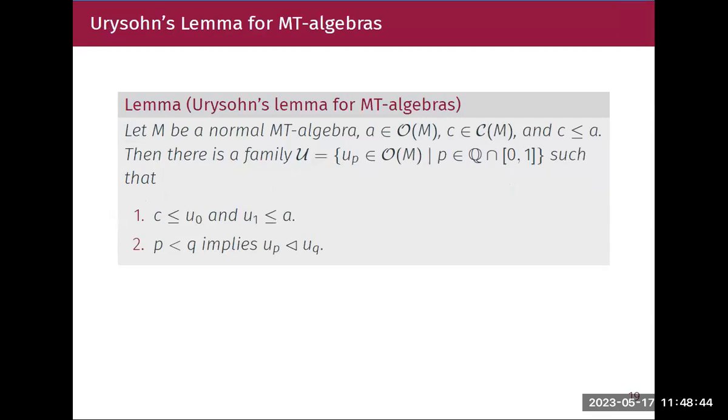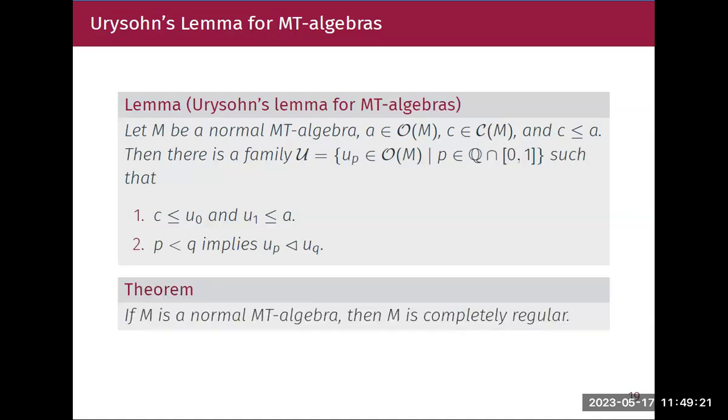And a normal space usually implies completely regular. We wanted to prove something very similar here also. So we used Urysohn's lemma, which we find in topological spaces, with a very similar one for empty algebras. If you have a normal empty algebra and a closed element C below an open element A, there exists a family of open elements U_P such that C is below U0 and U1 is below A, and P less than Q implies U_P is well inside U_Q. The moment we prove this, we can easily prove that if M is a normal empty algebra, M is completely regular.